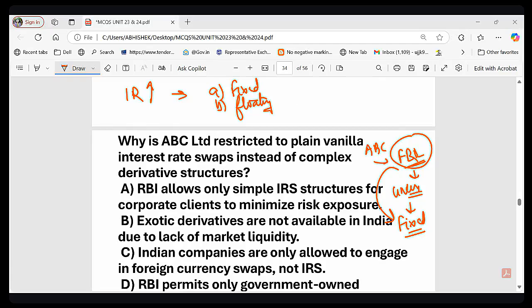So RBI only allows plain vanilla IRS, right? RBI only allows plain vanilla IRS to minimize the risk. Correct answer is option number A, right?